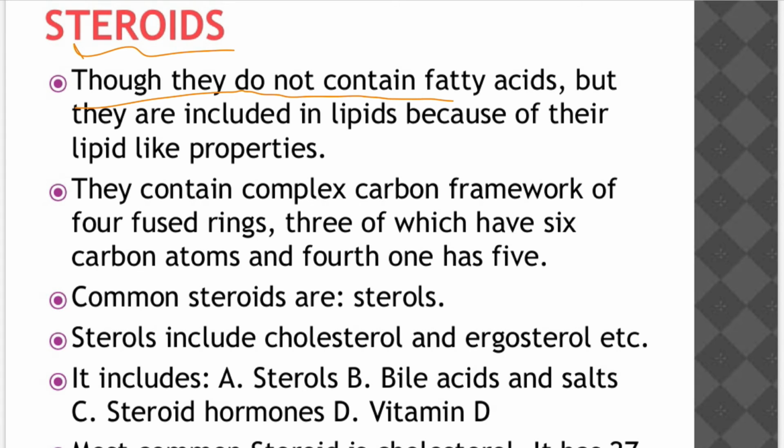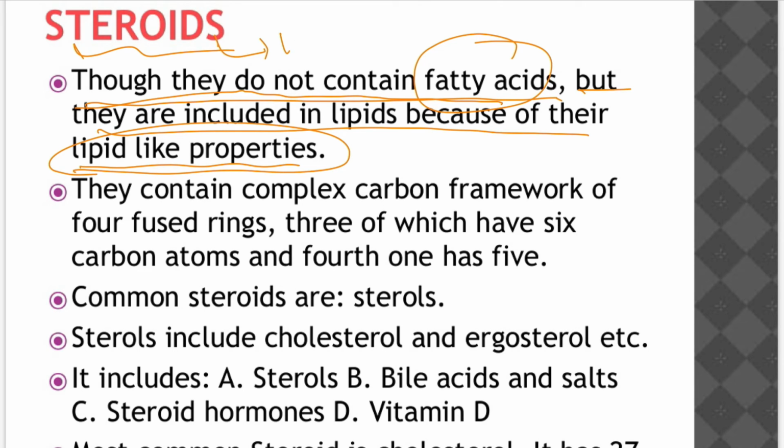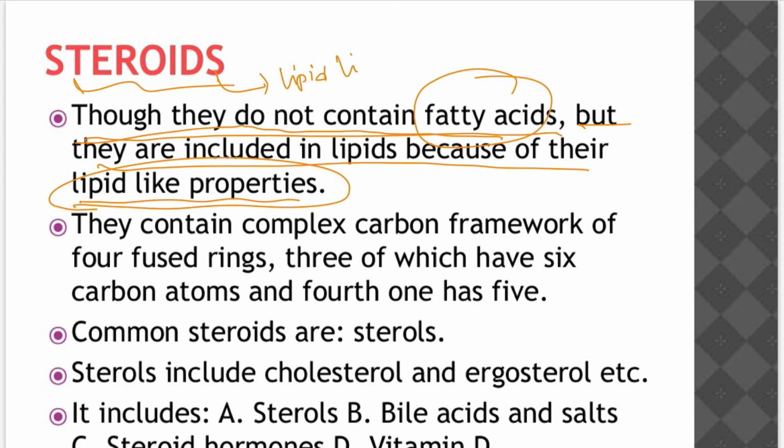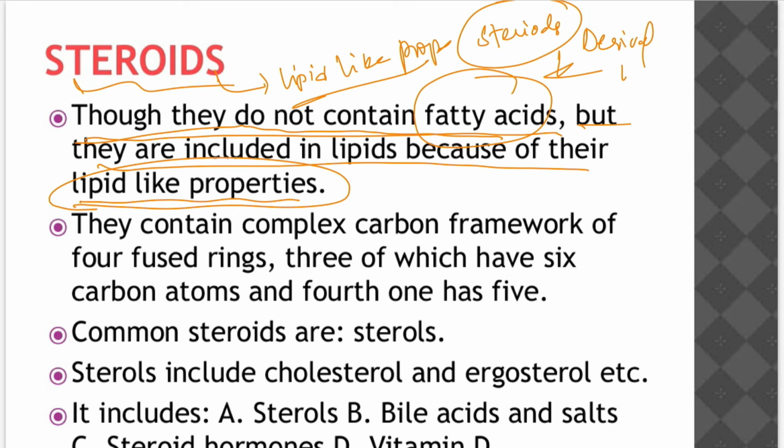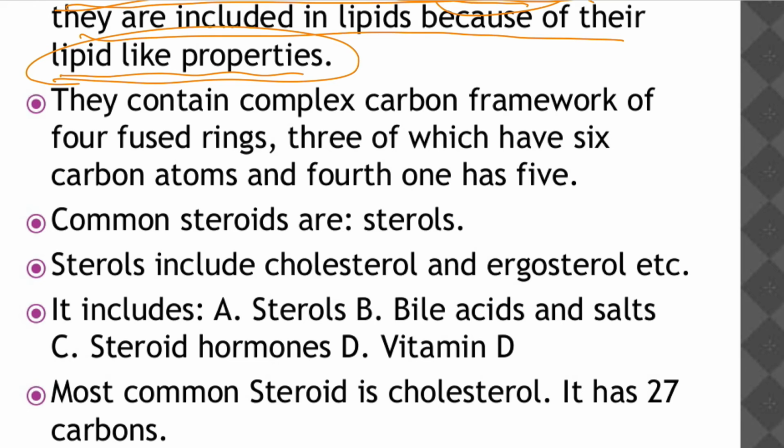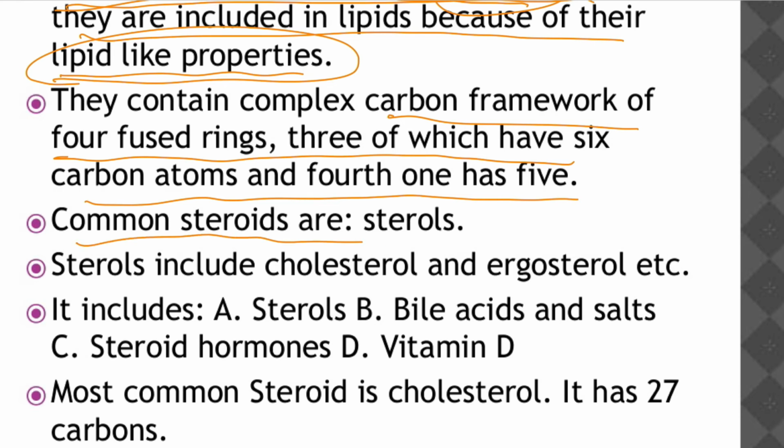Let's discuss steroids. These do not contain fatty acids. They are derived lipids. They do not contain fatty acids, but they are included in lipids because of their lipid-like properties. Steroids were included in the derived lipids section, the third classification. They contain a complex carbon framework of fused rings. There are 3 rings which have 6 carbon atoms and 1 which has 5.